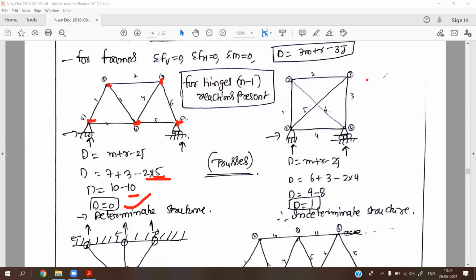Likewise, if you consider this truss, the same formula applies for trusses: d, the degree of indeterminacy, is m plus r minus 2j.